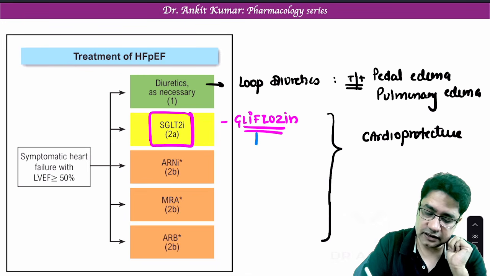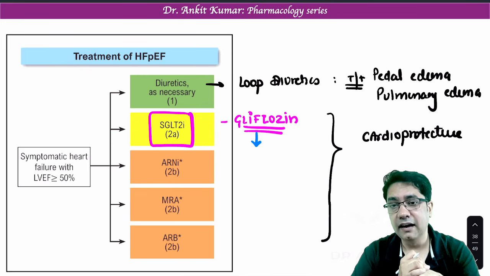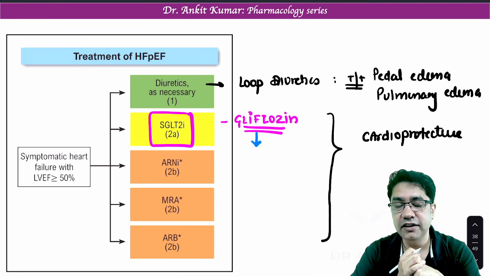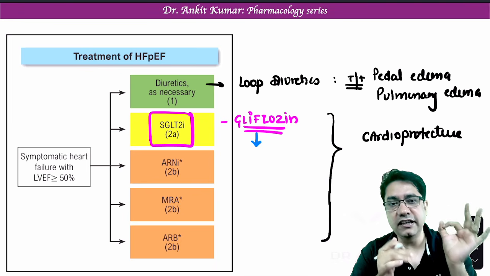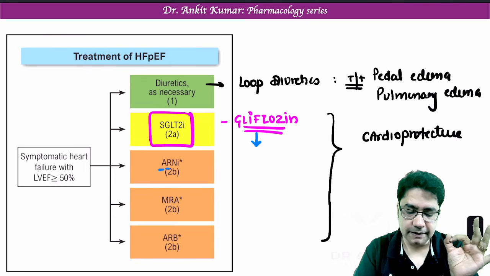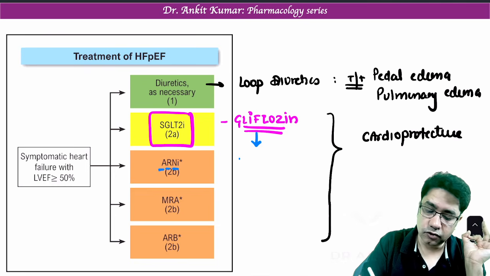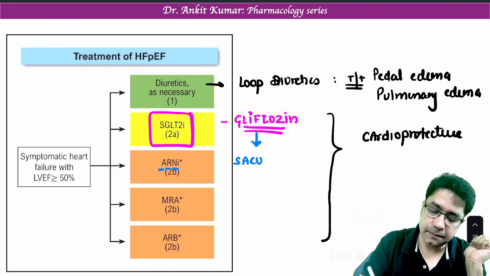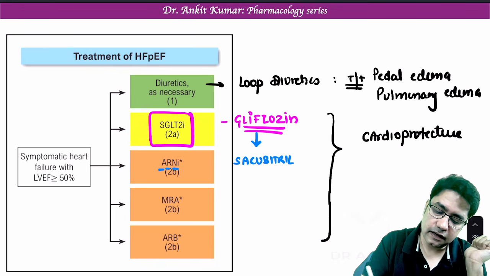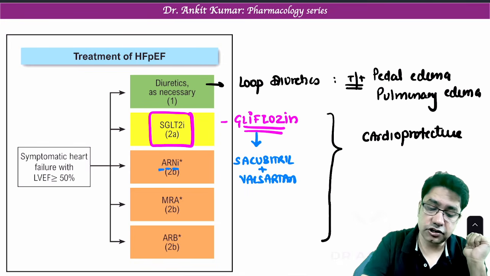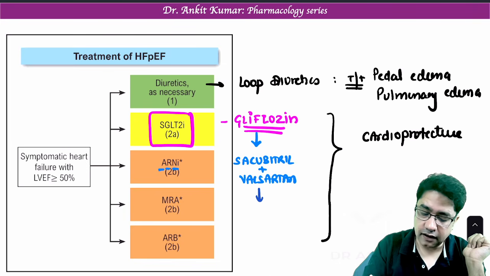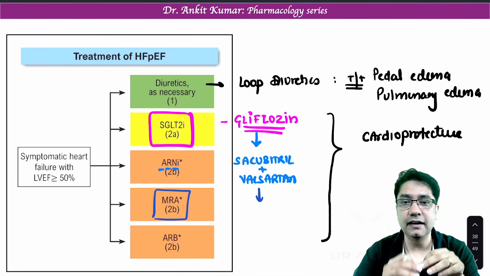After gliflozin, still the heart is getting damage. Echocardiography is revealing damage of the heart. We start ARNI. ARNI stands for angiotensin receptor and neprilysin inhibitor. So there is a drug known as neprilysin inhibitor, sacubitril, given with angiotensin receptor blocker, valsartan. This combination we give. Still not controlled, we add third drug, cardioprotective MRA.